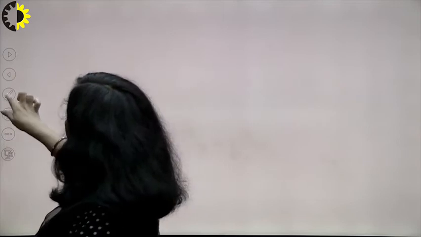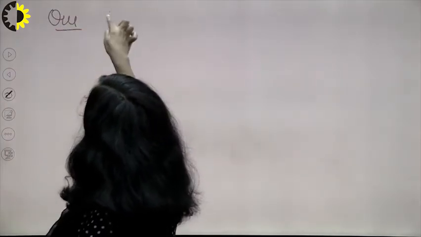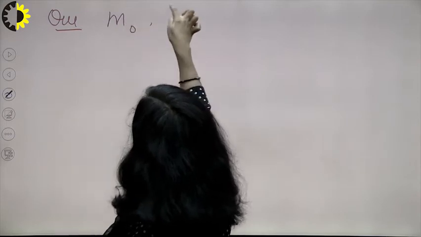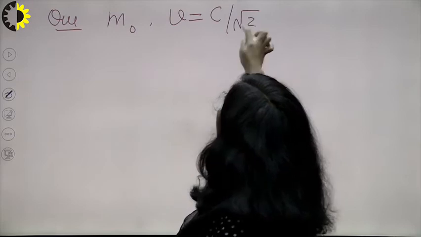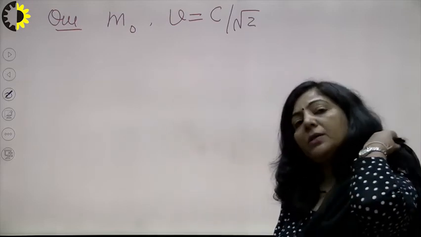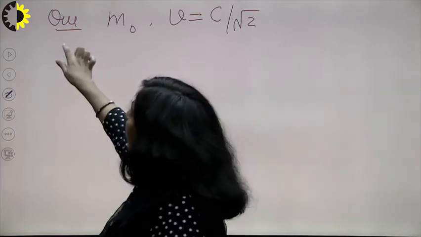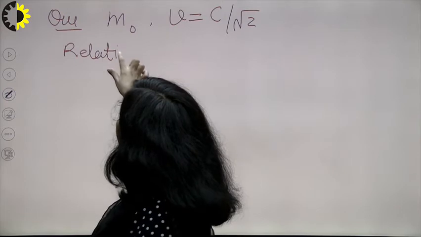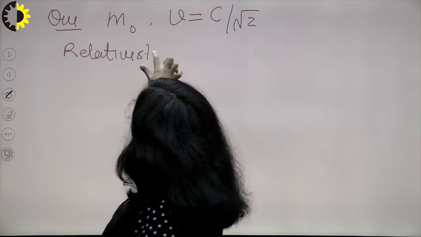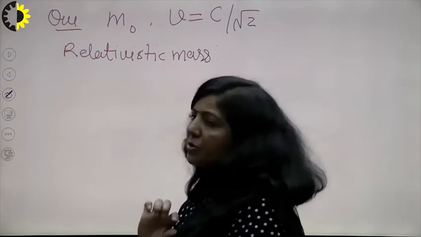Give me 1 minute. You have a particle, and let the rest mass of that particle be m naught, and that particle is traveling with c upon under root 2. This is the velocity with which that particle is moving, right? Now you have to calculate the relativistic mass, that is the first question. Find the relativistic mass of this particle, right? So find relativistic mass, this is the first part.